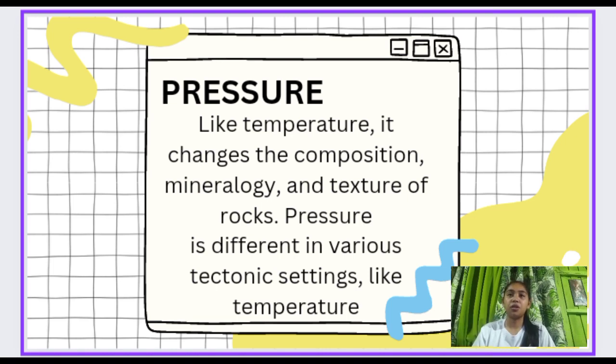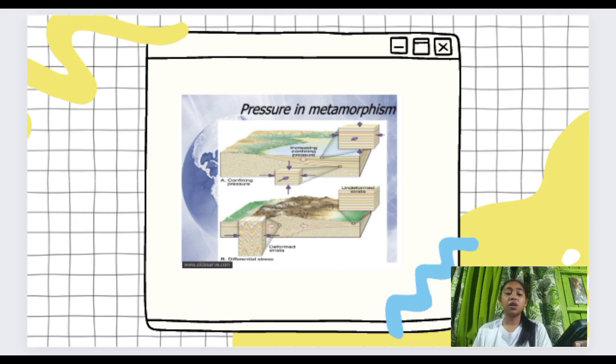Next is pressure. Like temperature, it changes the composition, mineralogy, and texture of rocks. Pressure differs in various tectonic settings, like temperature. For instance, metamorphism in the subduction zone is characterized by high pressure metamorphism. In contrast, the collision zone between two continental crusts is marked by moderate pressure